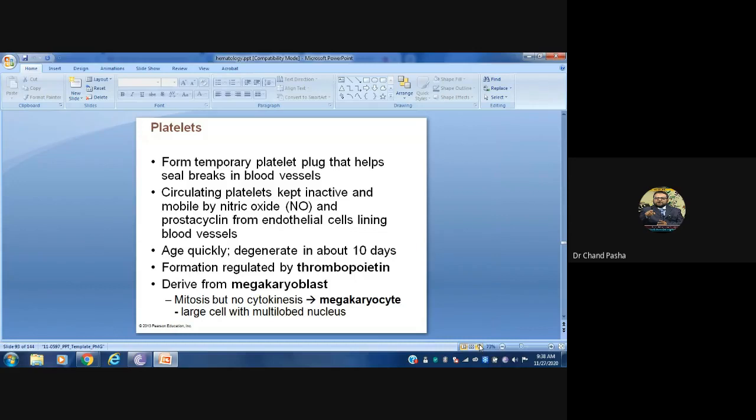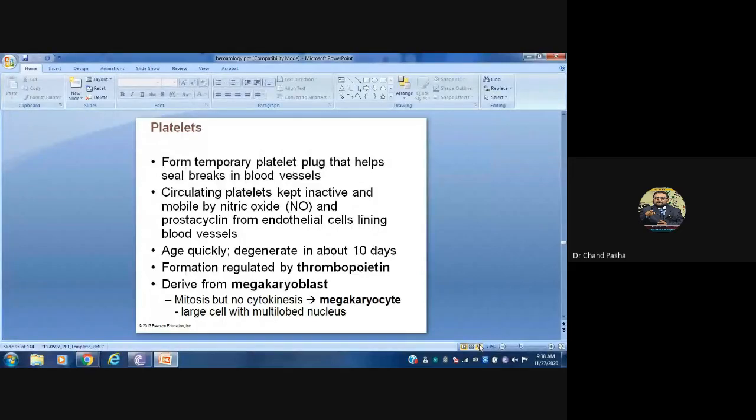If there is an injury, if there is a signal for clotting, then the prostacyclins will disappear, the nitric oxide will disappear, and then the clotting process will take place.